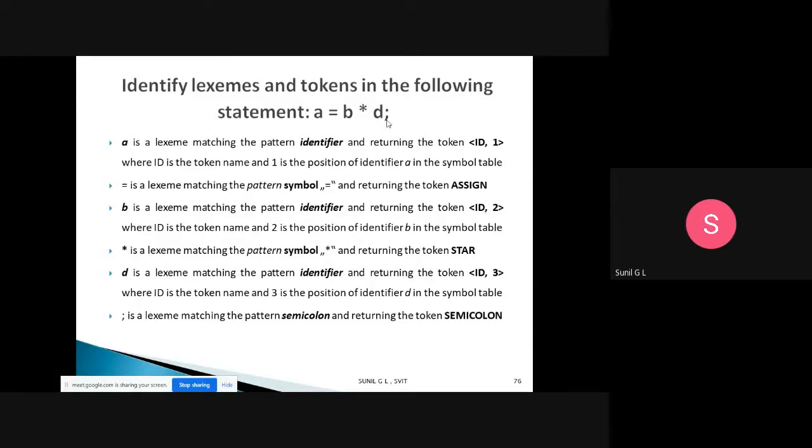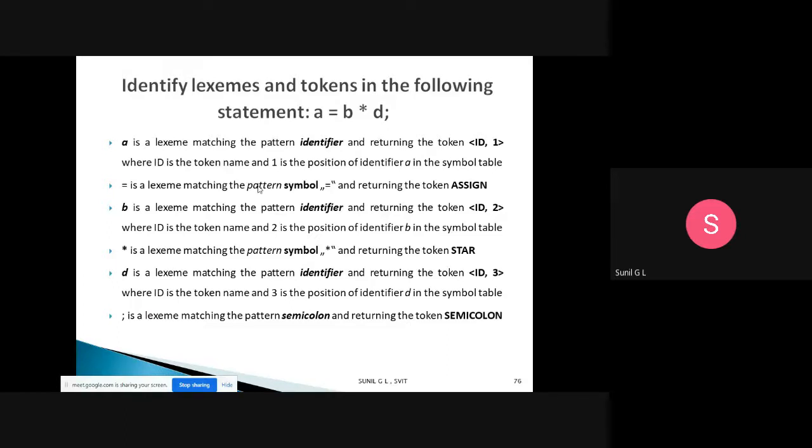Then what is the corresponding token for each? A is a variable, that is an identifier. B is a variable, that is an identifier. D is a variable, that is an identifier. Equal is a symbol. Star is also a symbol. Semicolon is also a symbol.